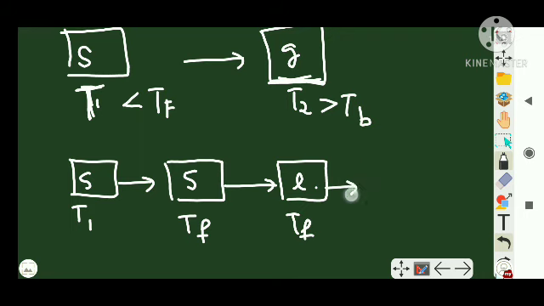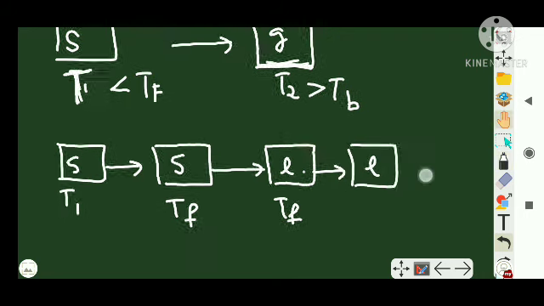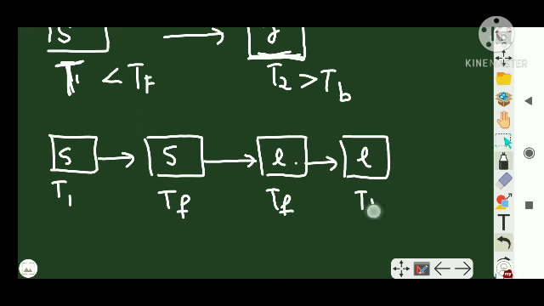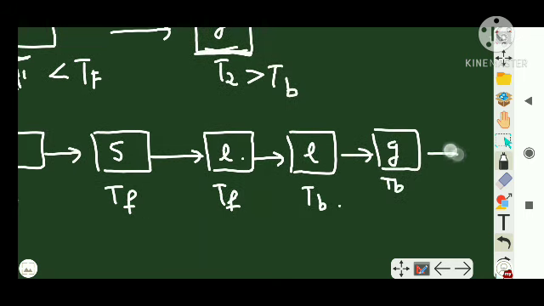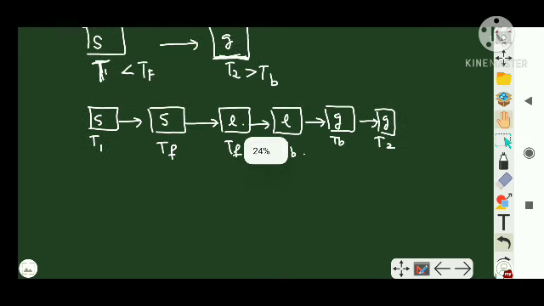Now from liquid to liquid itself, but at a higher temperature, its boiling point has to be reached. From there it has to be changed to gas at the boiling point. Now the gas temperature has to be raised to what? T2. This many steps have to be followed.